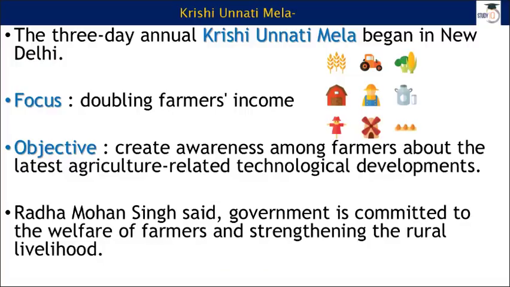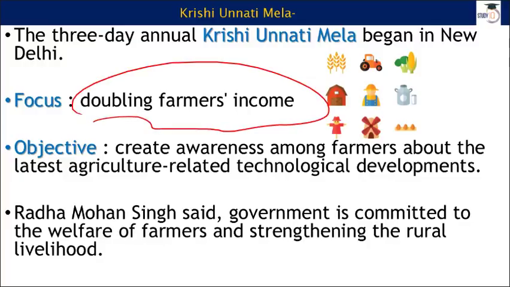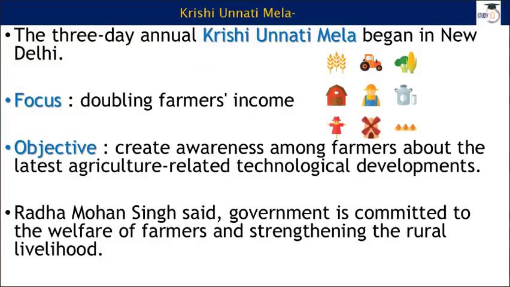Now moving on to Krishi Unnati Mela. Of course it is about farmers and development and welfare of our farmer community. Now the main focus of this Krishi Unnati Mela is doubling farmers' income. And if you observe, we have discussed doubling farmers' income and what are the things that can be changed, or what are the things that can be introduced through which we can change the life or fate of our farmers.